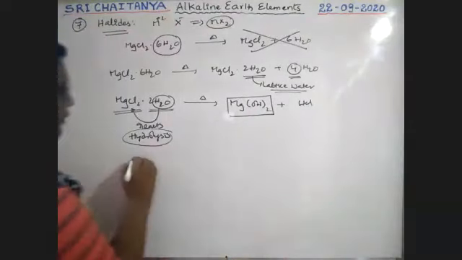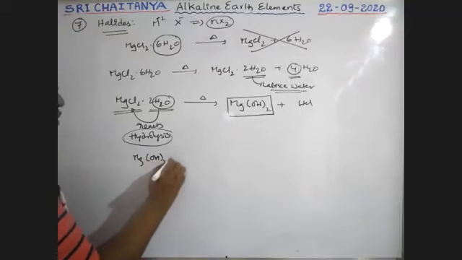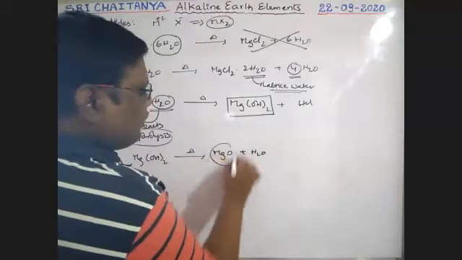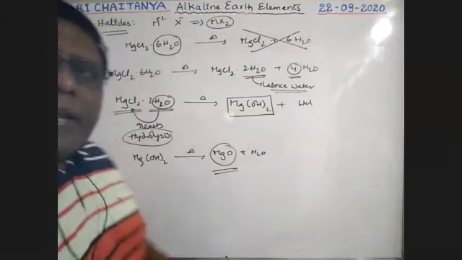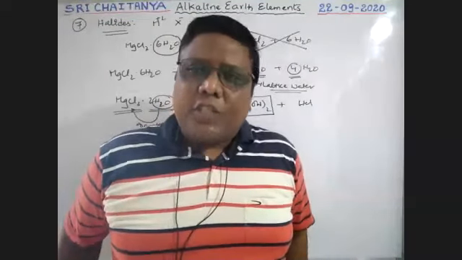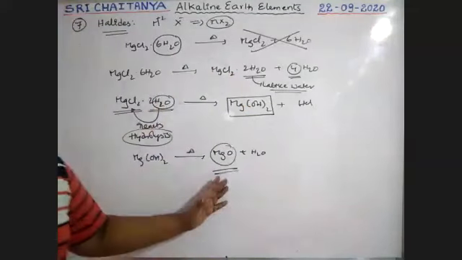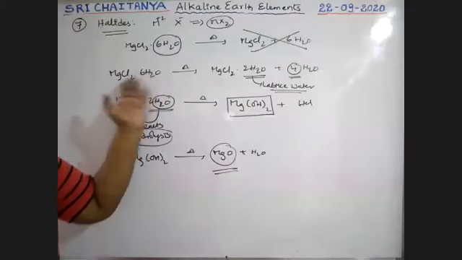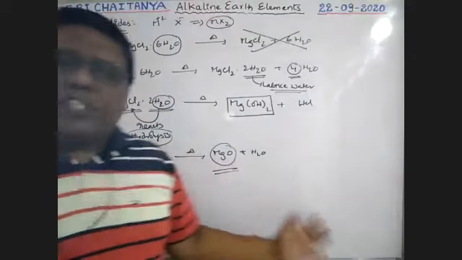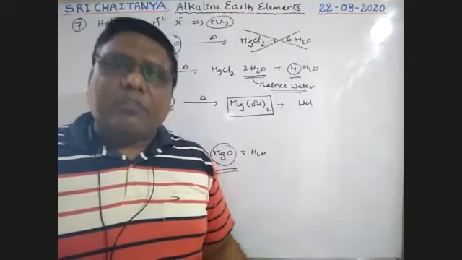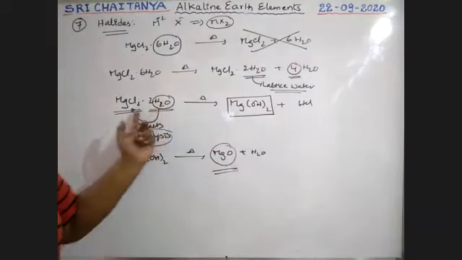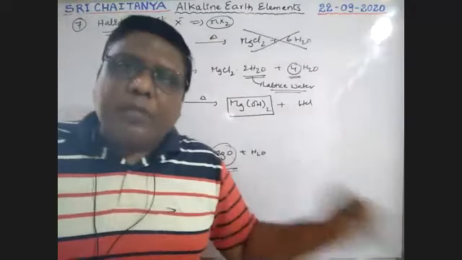So now, if that magnesium hydroxide is heated strongly, it gives magnesium oxide and water. So finally what we observe is magnesium oxide, not magnesium chloride. Our target is to get magnesium chloride. But if magnesium chloride hexahydrate is strongly heated, finally we get magnesium oxide, not magnesium chloride. But we want magnesium chloride. That means this side reaction, this hydrolysis reaction, we want to stop.